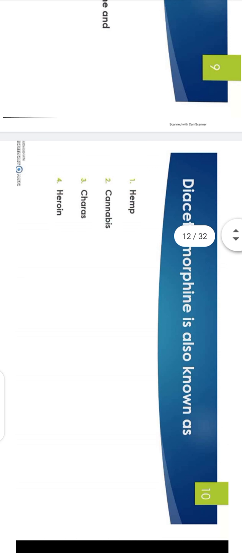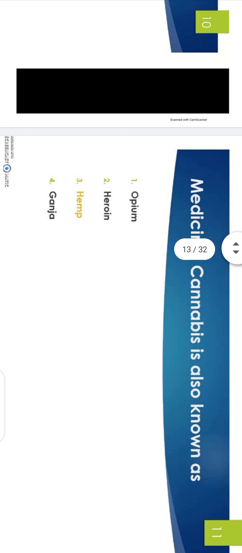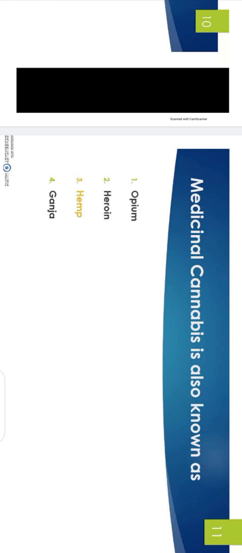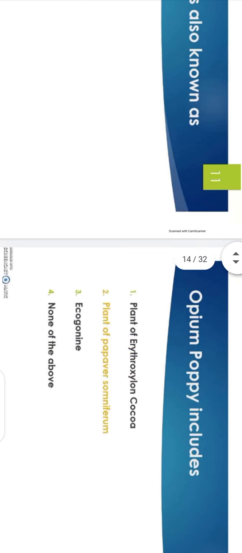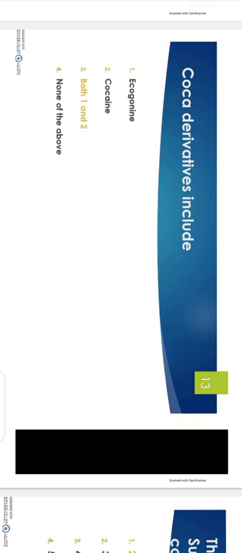Diacetyl morphine is also known as heroin. Medicinal cannabis is also known as hemp. Opium poppy includes plants of Papaver somniferum. Coca derivatives include ecgonine and cocaine, both A and B.